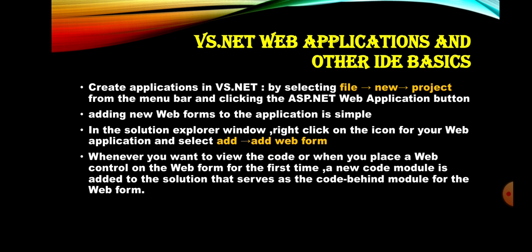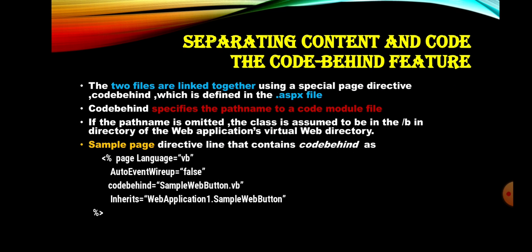If we want to view the code or place a control on the web form, just select it from the project menu. That is, a new code module is added to the solution that serves as the code behind module for the web form. Here, what is meant by code behind module? Code behind means the code which is contained at the back side of any button or any control in the design page.